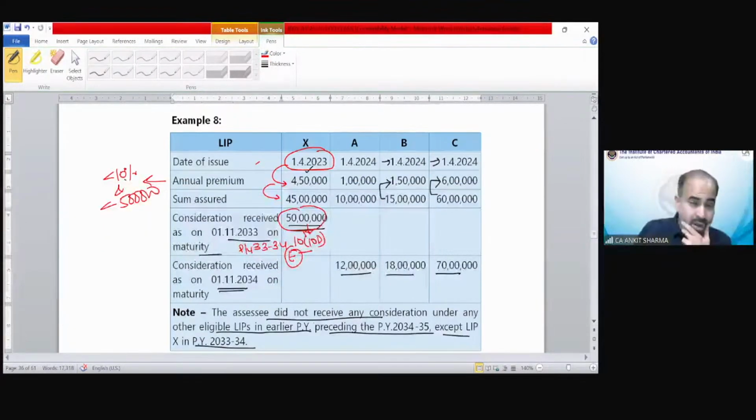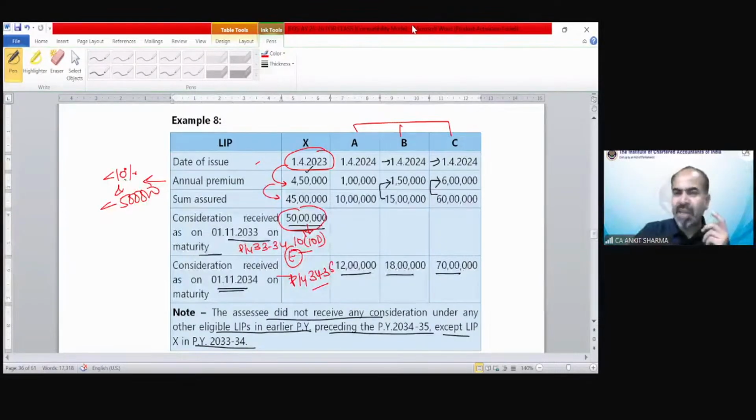Clear? Now we have to find out that in this previous year 34-35, we have received consideration for 3 policies, A, B, and C. All have been issued on or after 1st April 2023. And now we need to see which policy premium can be exempted. Now it's very interesting. Now you have to see policies A, B, and C, along with the premium of X, whether there could be exemption or not in this situation.